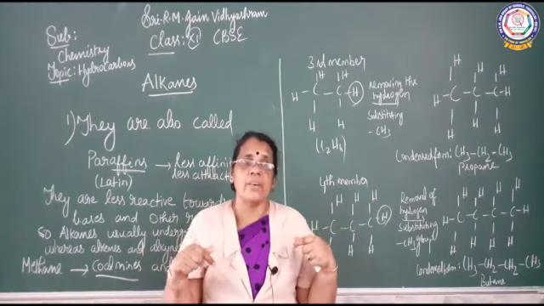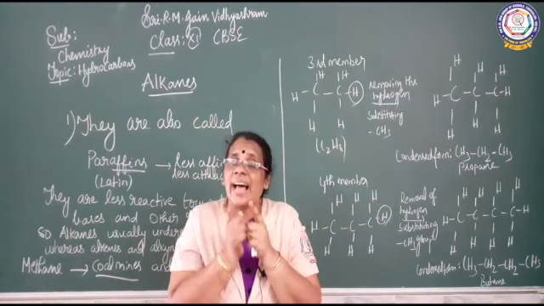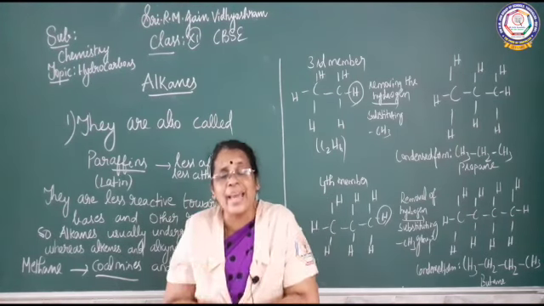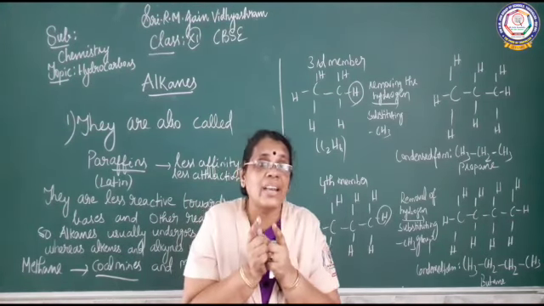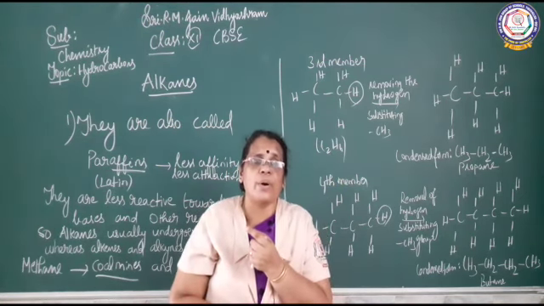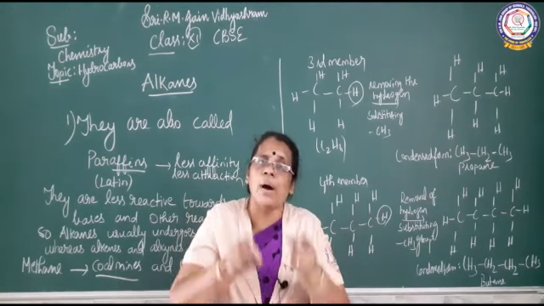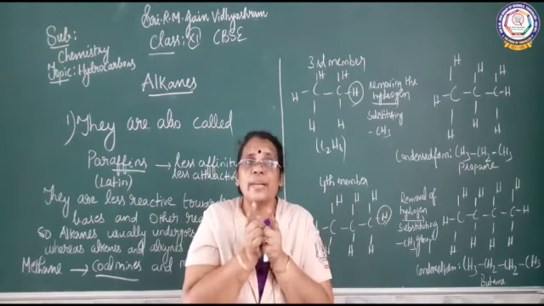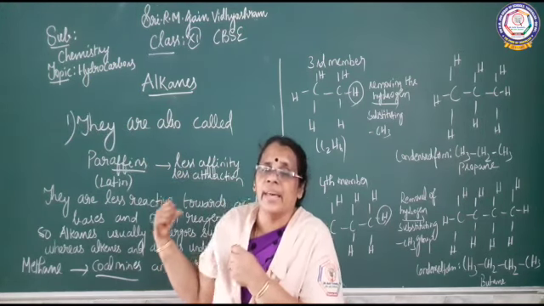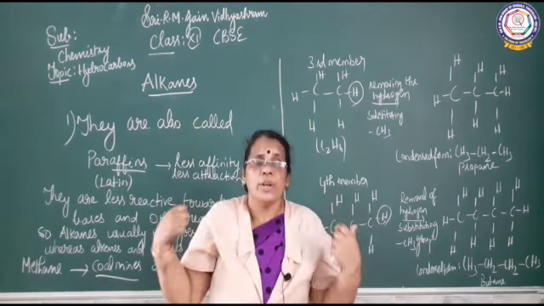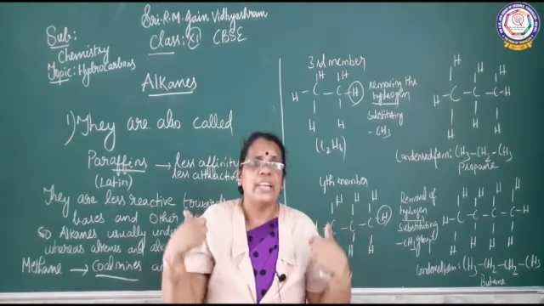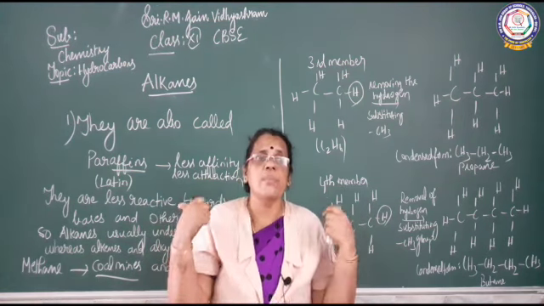Whereas in the case of alkene and alkyne, as there is a double bond in alkene and a triple bond in alkyne, it undergoes addition reaction. We are going to add something and break the unsaturation point. We break the double bond and triple bond and convert it into a saturated one. There addition is possible. Here substitution is possible. When you talk about methane, the first member of alkane, it is found in coal mines as well as in marshy places.